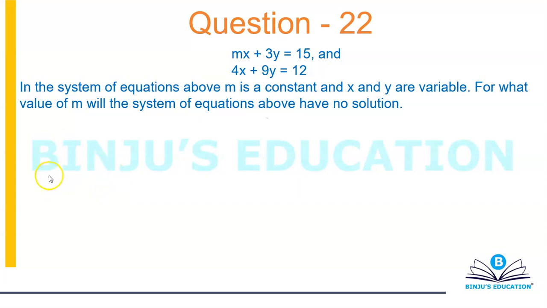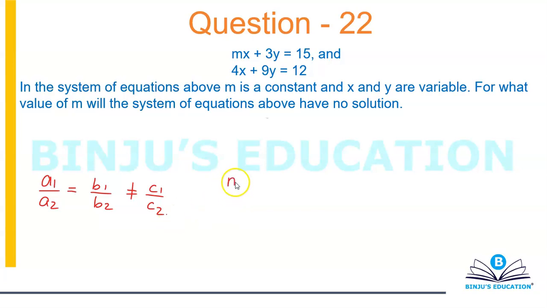So equal slopes basically means a1 over a2 should be equal to b1 over b2, and unequal y-intercept means b1 over b2 cannot be equal to c1 over c2. This is basically what it means. Plug in the values, that's it.